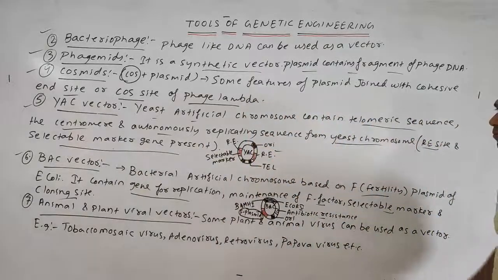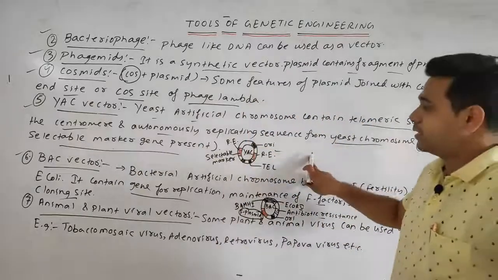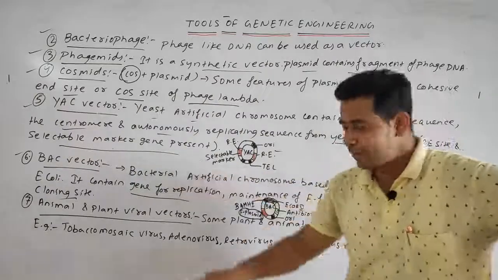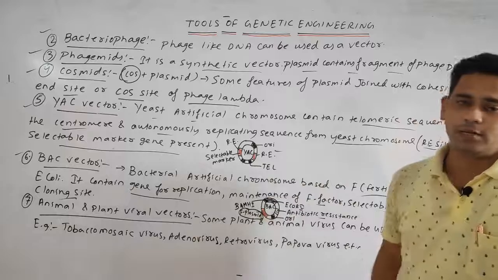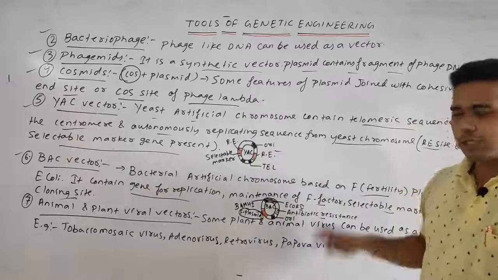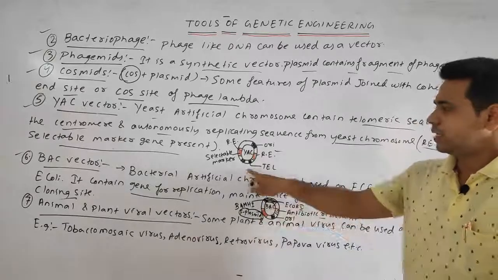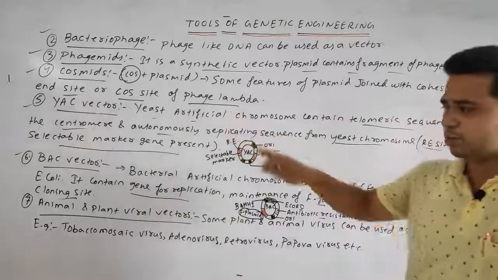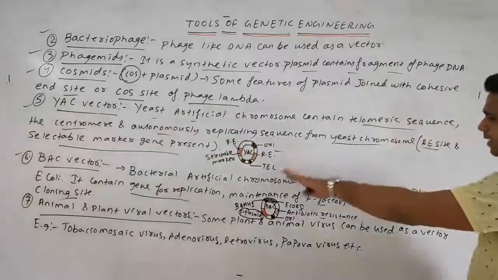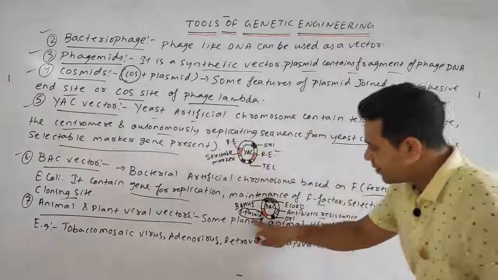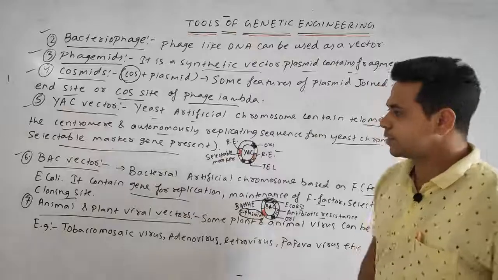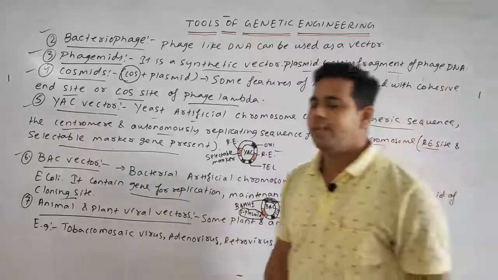Okay, so remember, in the YAC vector the telomeric sequences are present, and in the BAC vector the F plasmid is present. Overall structure is the same, but the basic difference is that the telomeric sequence is present in the yeast artificial chromosome vector, and in the bacterial artificial chromosome vector, the F plasmid is present.